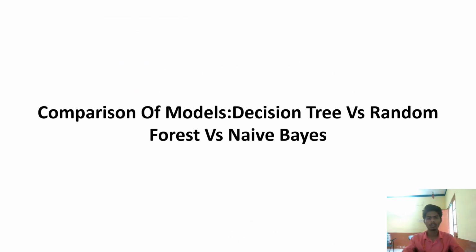Yes, as I told, my topic is comparison of models. Here we are comparing three models: decision tree versus random forest versus naive Bayes. We will discuss the pros and cons of decision tree, then the pros and cons of random forest, and then the pros and cons of naive Bayes. After that, we will compare those three models in model performance.